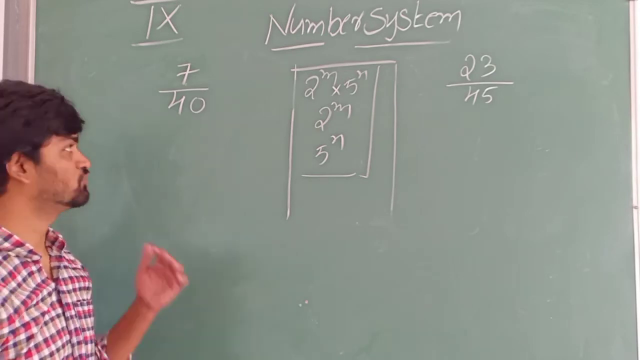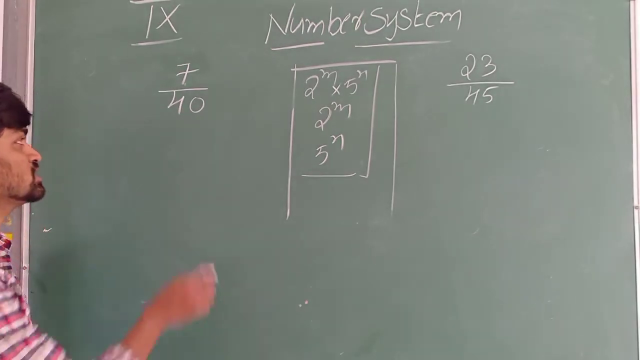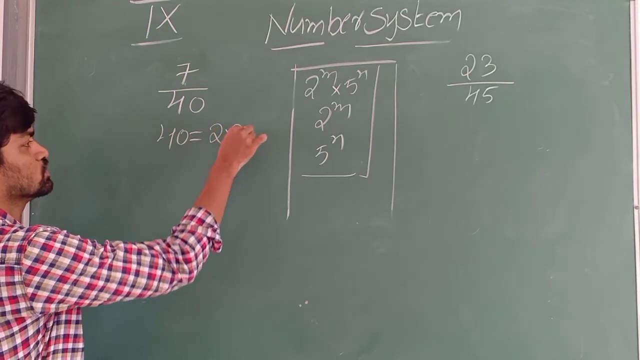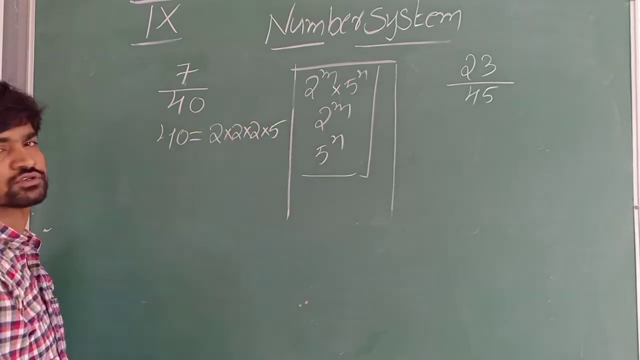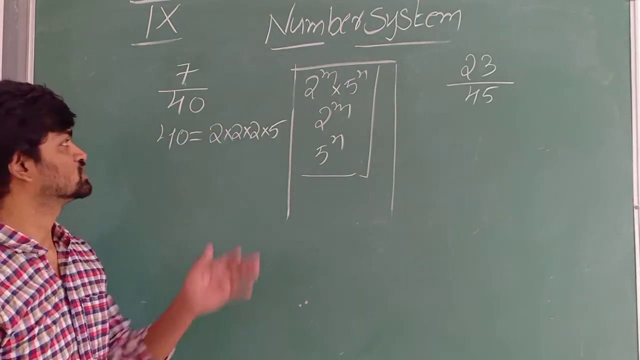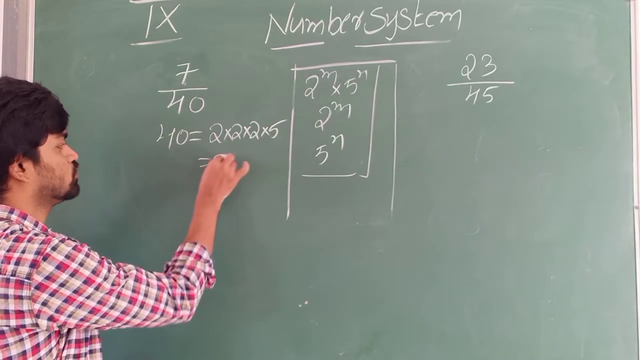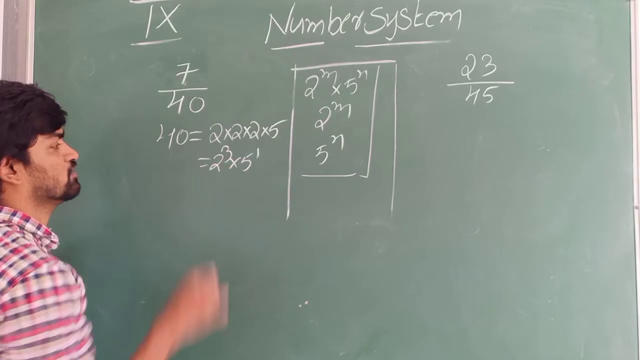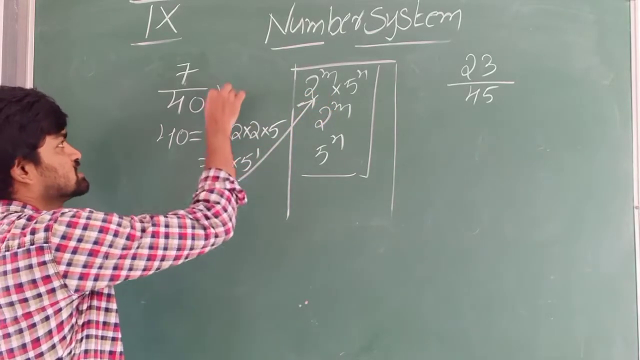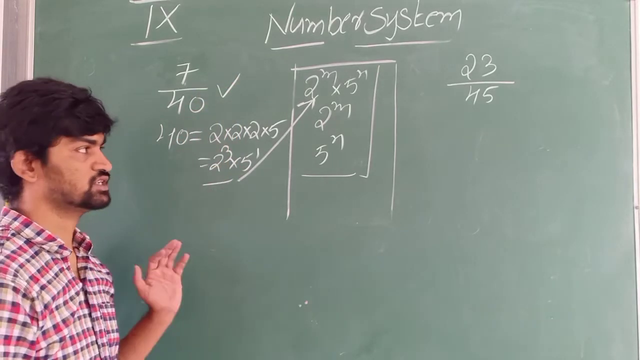Now I will tell you with an example. I have taken the rational number 7 by 40. First, prime factorize 40. So 40 can be written as 2 into 2 into 2 into 5. So 7 by 40, I have factorized 40 and got 2 power 3 into 5 power 1. It is in the form of 2 power m into 5 power n. Then this is a terminating rational number. 7 by 40 is a terminating rational number.